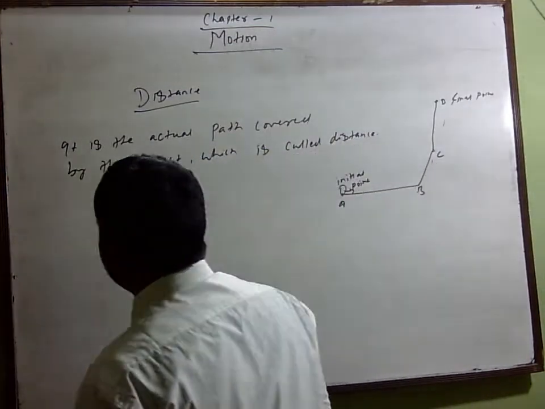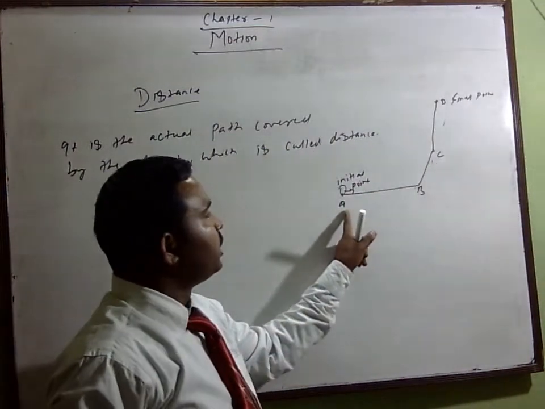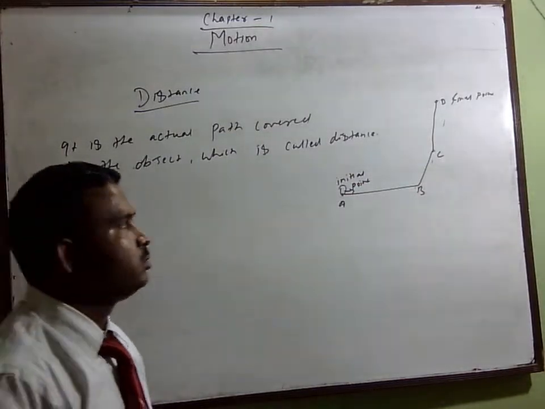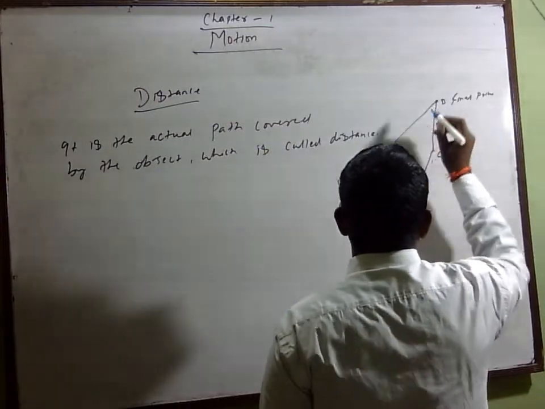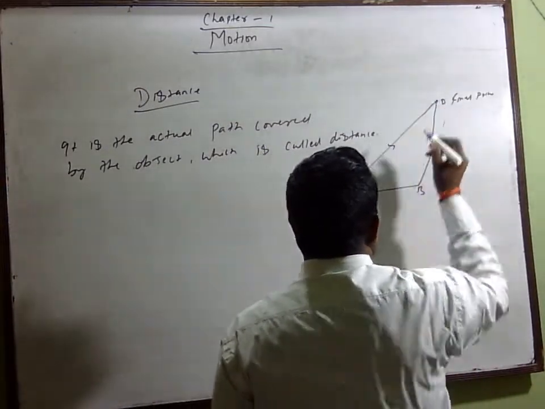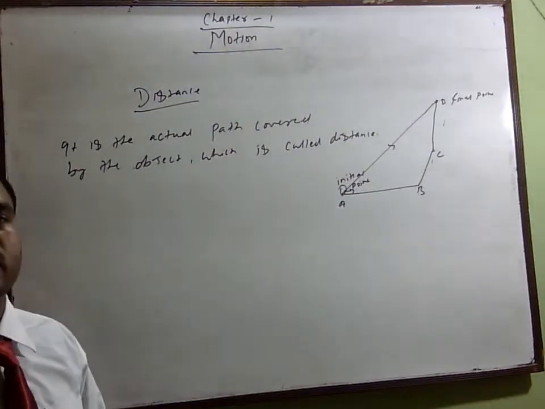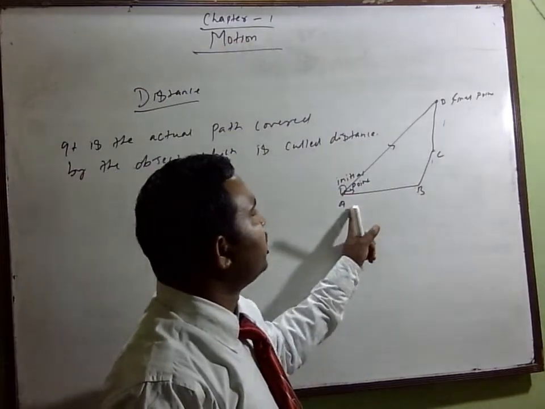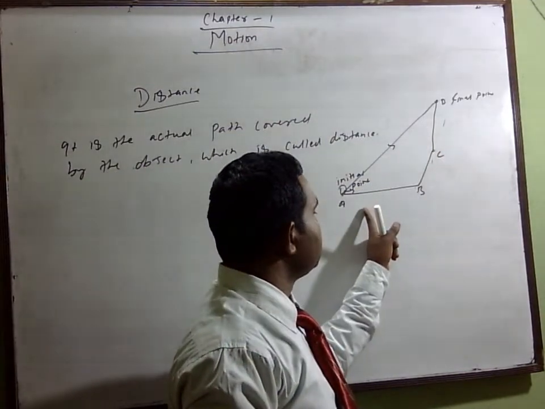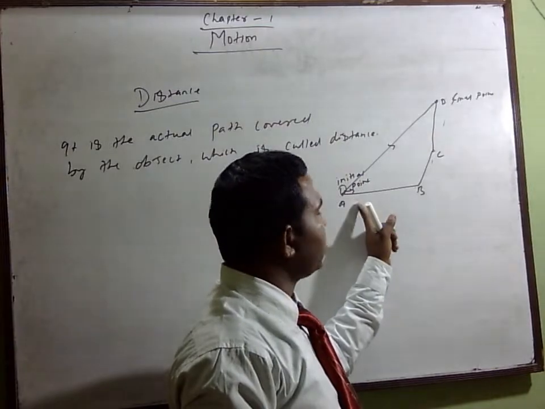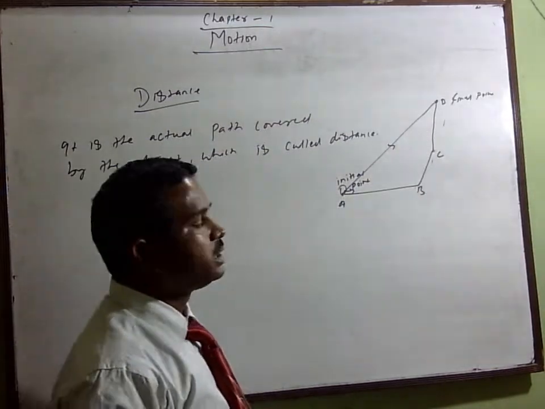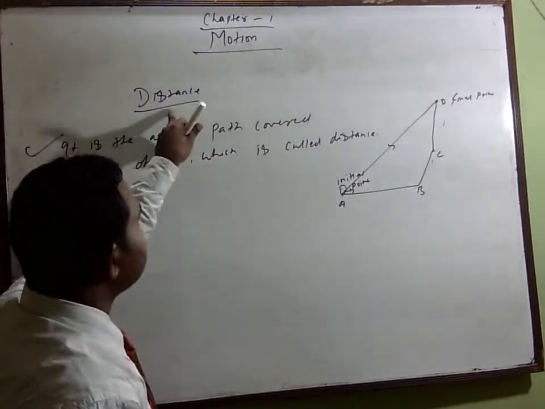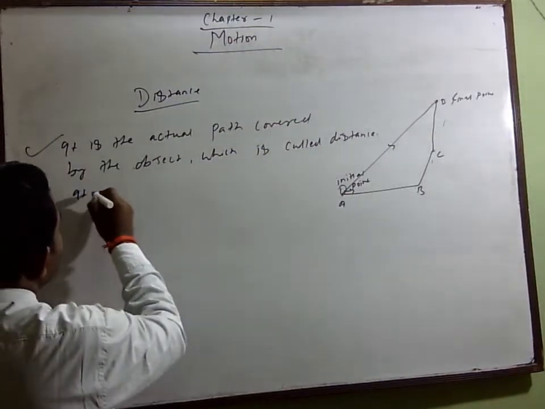Very good. But if the object covers some particular direction, suppose this is the initial and this is the final, the shortest distance from initial to final, or from A to B, if the object is representing direction from A to B, that shortest distance we can say is displacement. Distance is a scalar quantity.